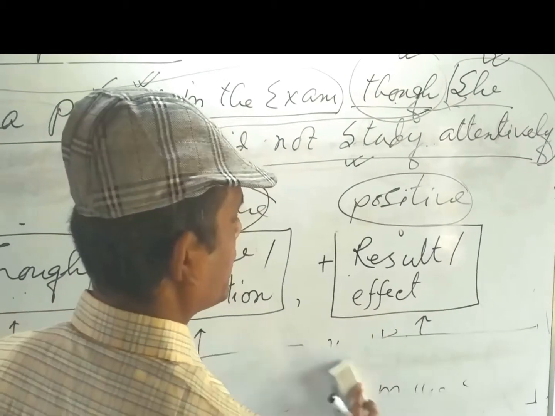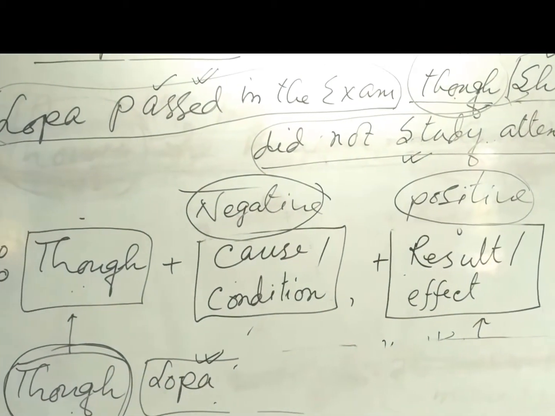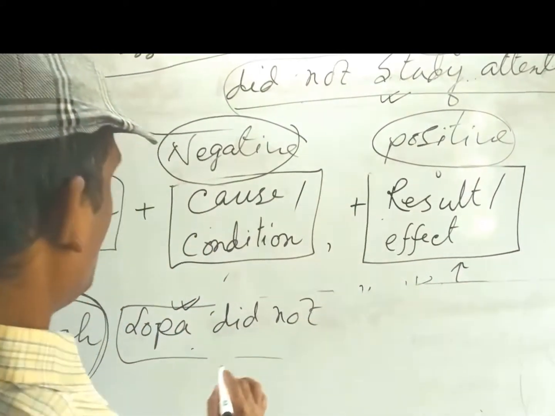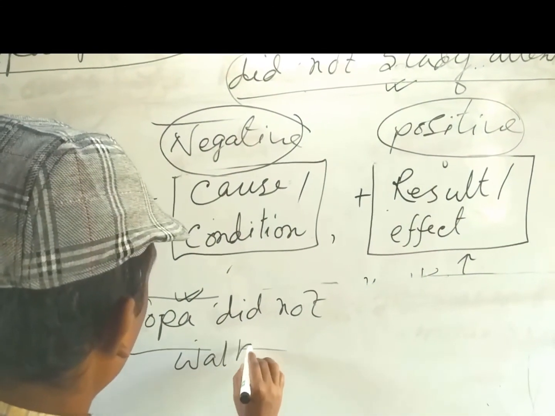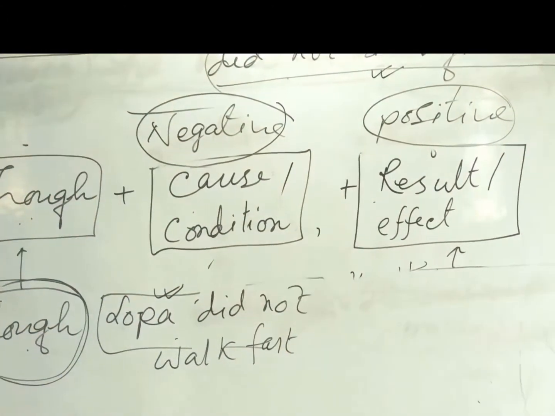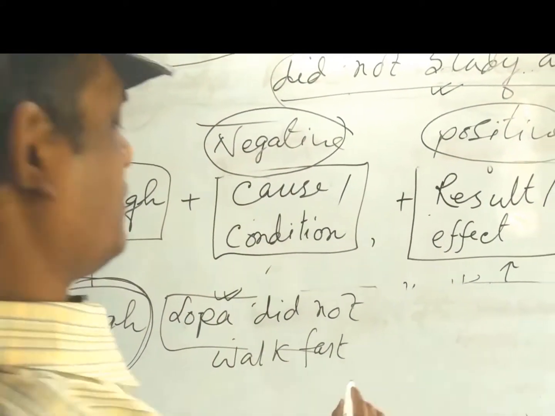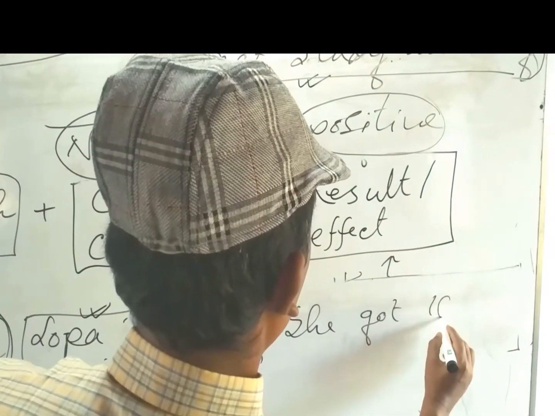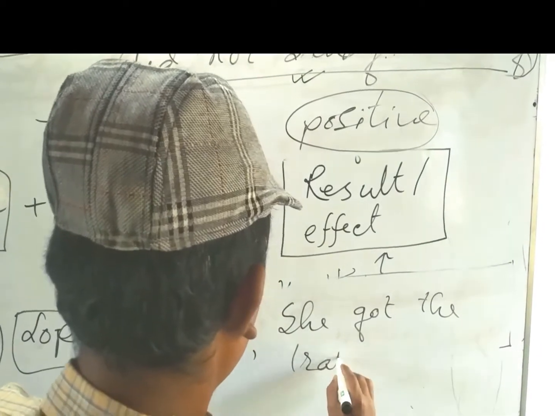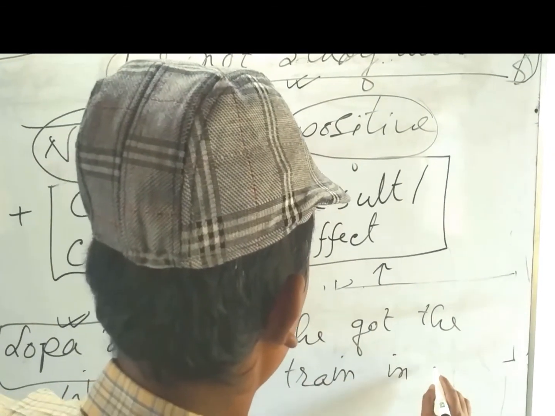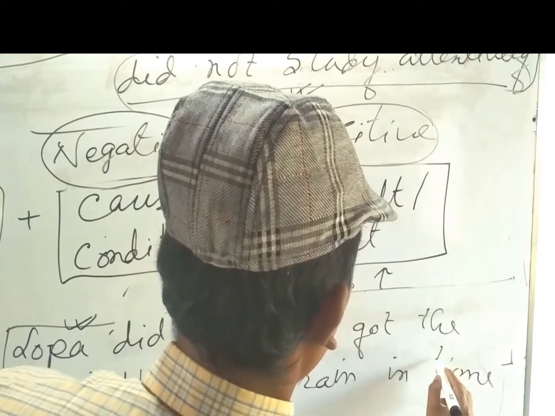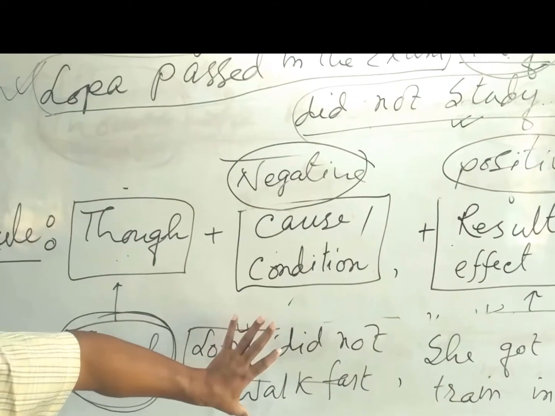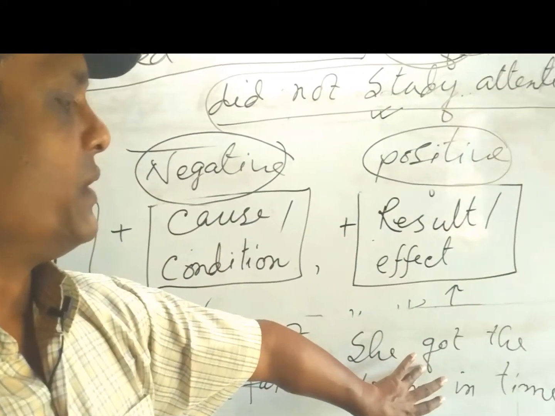Here I am giving you another example. Though Lopa did not walk fast, she got the train in time. Though or although plus cause and effect, but here the cause is negative, the result is positive.